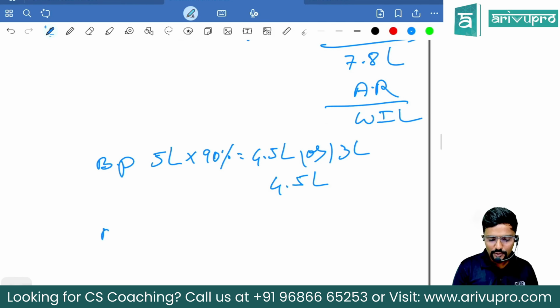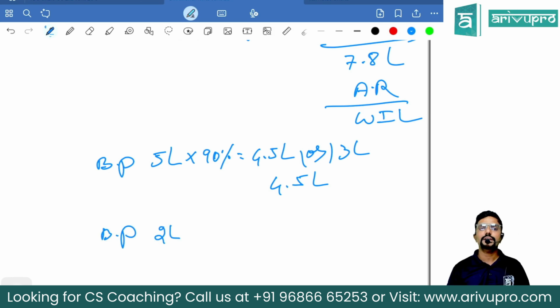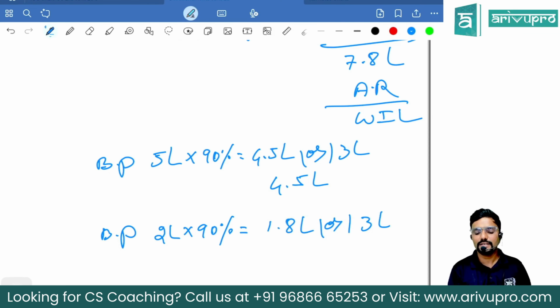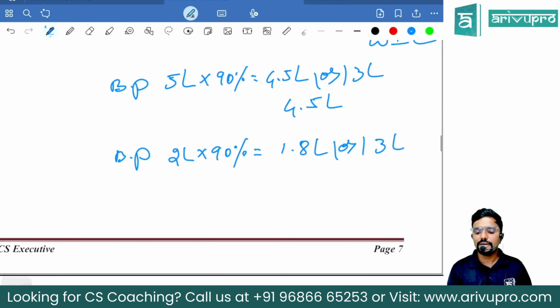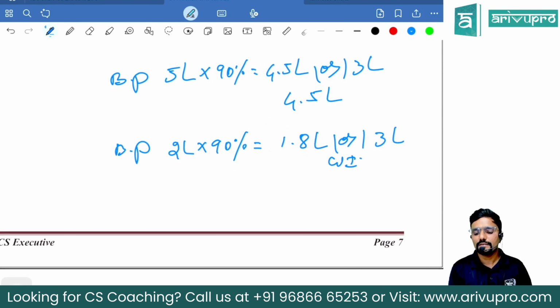Next, sir, assume book profit is only 2 lakhs. 90% of that comes to 1.8 lakh. Compare that with 3 lakh, because 3 lakh is the minimum here, guys. So 1.8 lakh or 3 lakh, whichever is higher, sir.